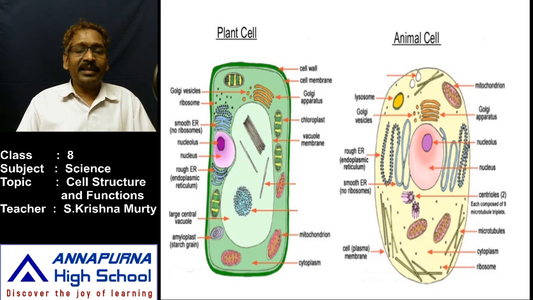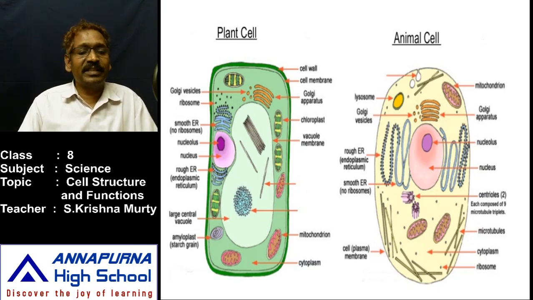And inside, a stained body is there. Look at that. What is the stained body? In different colors, pink color is there. In pink color, somewhere in the plant cell it is small in size, and in the animal cell it is big in size. Along with the white portion, a pink colored stained portion is there. That is known as the nucleus. That is the second important organelle.